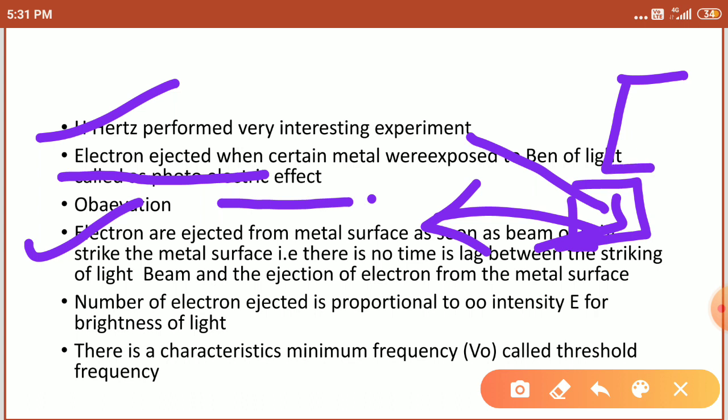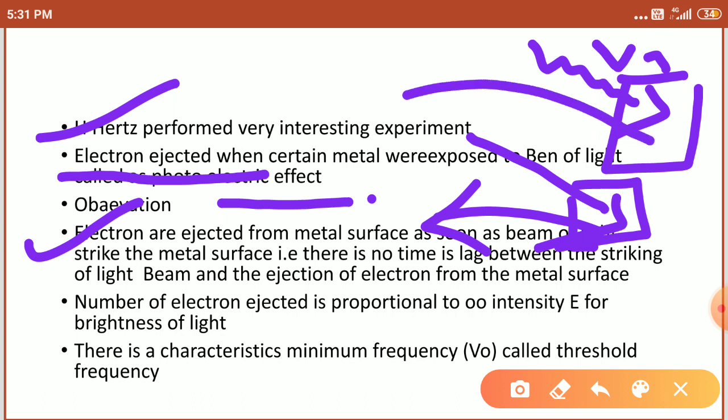This is the potassium metal plate. They are using a potassium metal plate, over which the ray of light is passed. When light having the frequency mu3, which we have already discussed, is passed over the metal plate, the ejection of electrons is instant. That's why it is mentioned that there is no time lag between the striking of light and the ejection of electrons. Right, students?